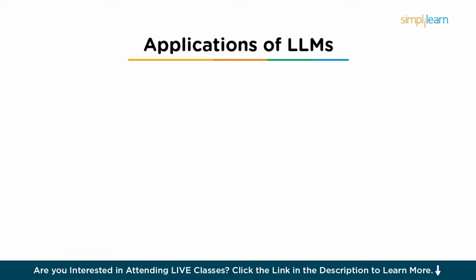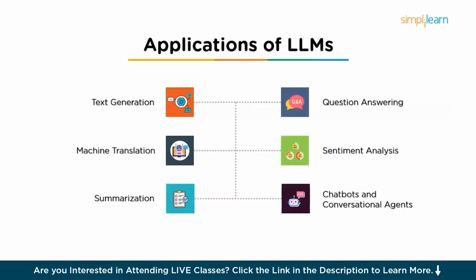So now let's see some of the applications of LLMs. It can be used in text generation. LLMs can generate high quality, human-like text for a variety of purposes, such as article writing, creative writing, and advertising. It can be used in machine translation. LLMs like GPT-3 and BERT are used in automatic translation systems, providing accurate translations between languages without requiring a direct mapping.